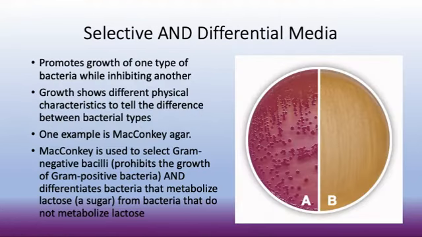The next one is selective and differential media. This promotes the growth of one while inhibiting the other. That's the selective part. But the growth shows different physical characteristics to tell the difference between bacterial types, which is the differential part. One example of selective and differential is MacConkey. MacConkey is selective for gram-negative bacilli. It contains crystal violet, which is death to gram-positive bacteria, so gram-positive bacteria will not grow. It will also differentiate between lactose and non-lactose fermenters.